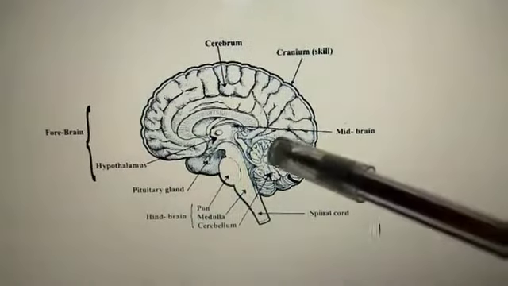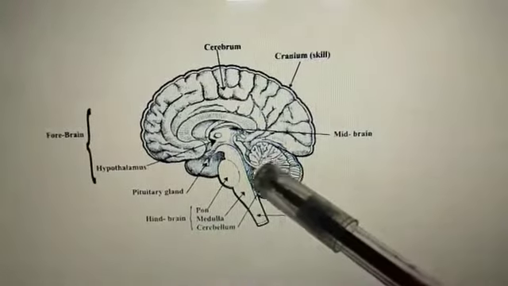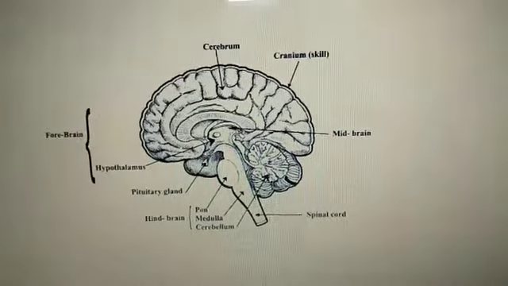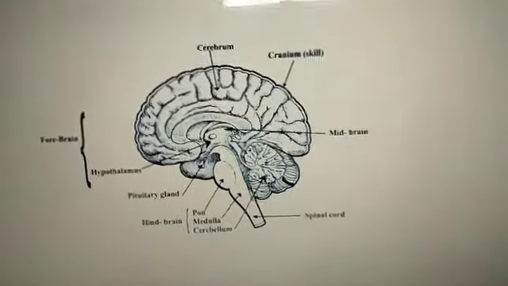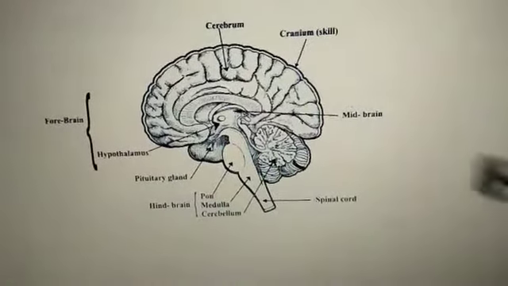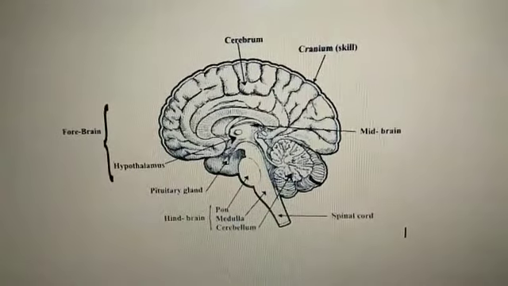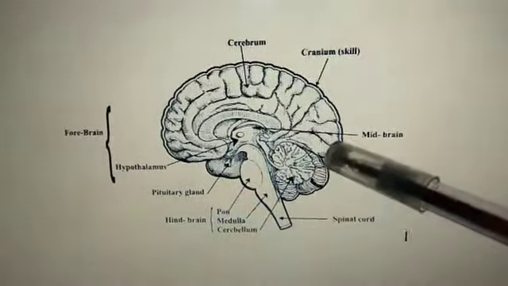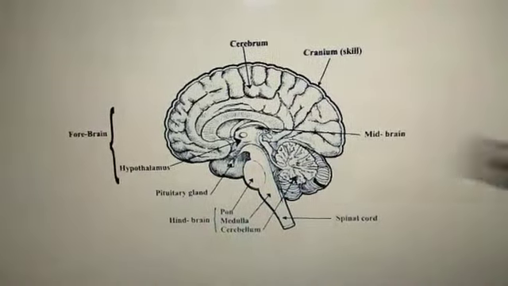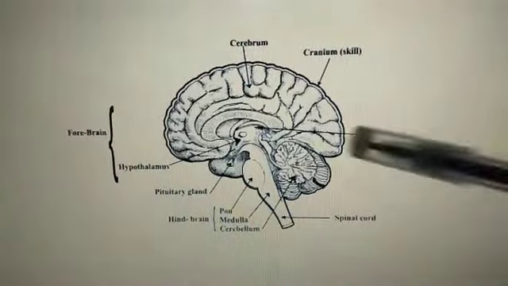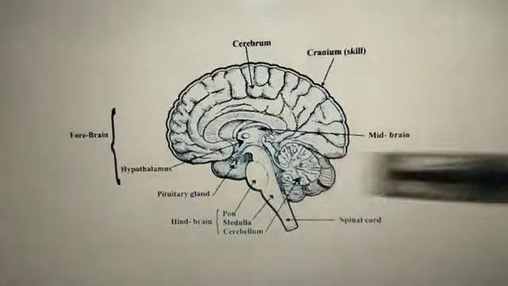Now, what is the function of the cerebellum? It maintains body posture. How we are standing, whether straight or moving, and balance, are controlled by the cerebellum. So if it is asked which part of the brain controls posture and balance, that is the cerebellum. Last is the medulla. The medulla is the lowermost part of the brain.